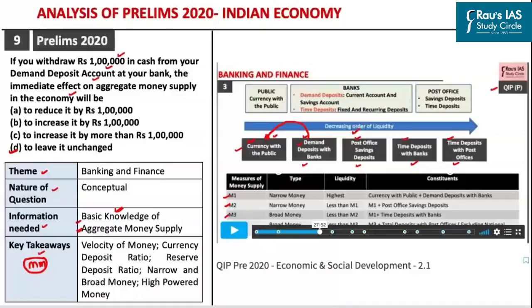Hence, in order to prepare for this particular theme related to money supply, one would have to refer to the NCERT chapter on money and banking. In this chapter, various concepts related to money supply have been discussed in much greater detail. Some of these concepts include the velocity of money, currency deposit ratio, reserve deposit ratio, narrow and broad money, high powered money, and so on. So if you read the NCERT chapter on money and banking, that alone should be sufficient to answer these kinds of questions which may appear in your upcoming Prelims examination.